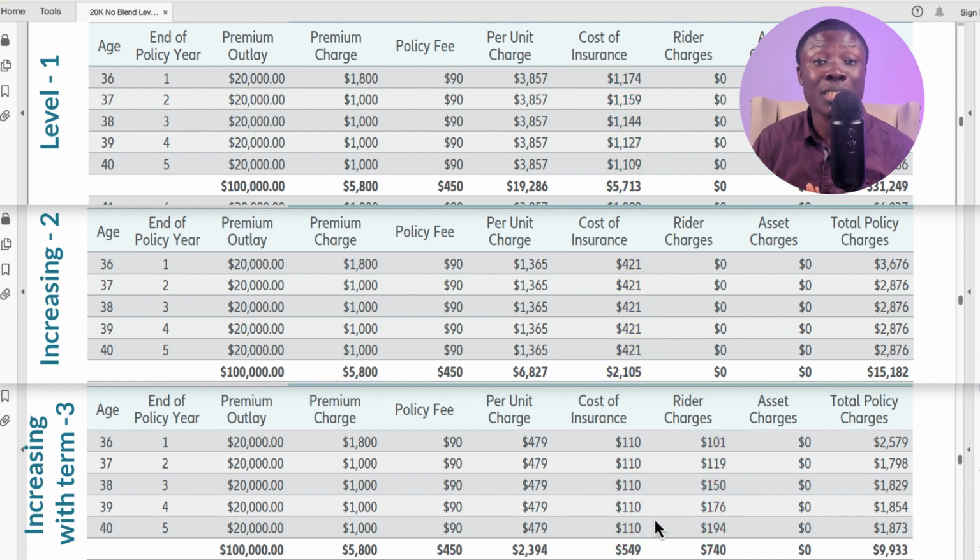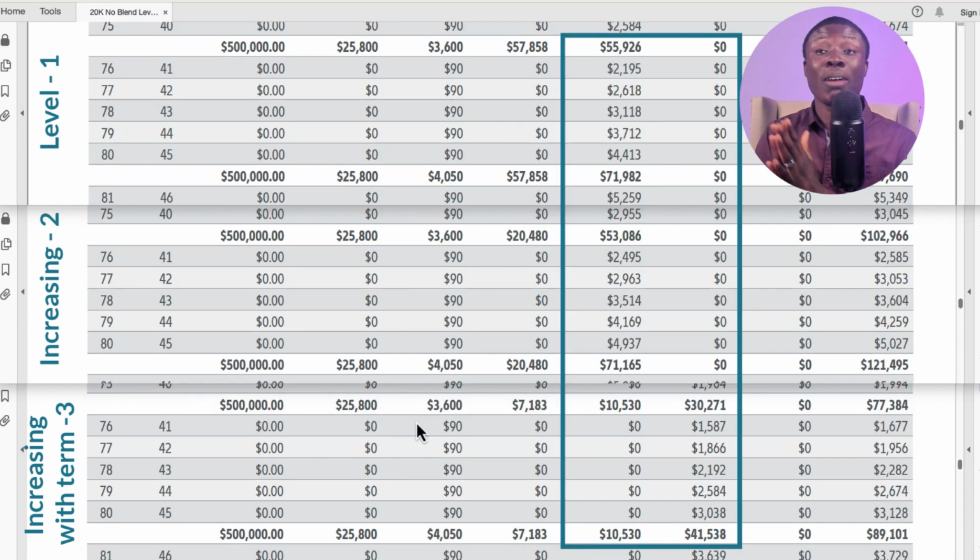Now, some agents will say, well, with blended term insurance, the cost can increase down the road. It's true. But the amount of money you save upfront over all these years allows your cash to grow far more than the insurance company will increase the charge. Let's go down the road, maybe 30, 40 years. Let's look at the expenses and see if it really hurts so much. So we are looking at about 40 years down the road. You can see from year 41 to 45, around 76 to 80 years.